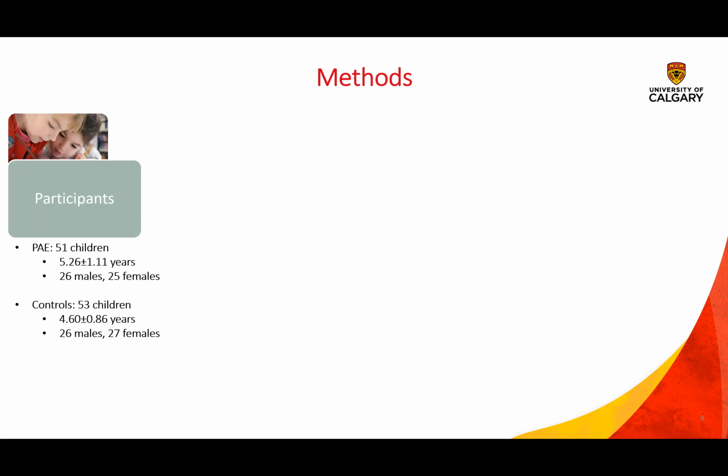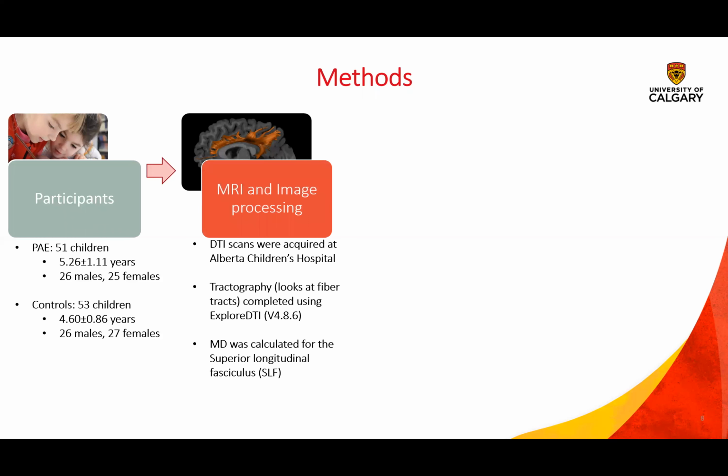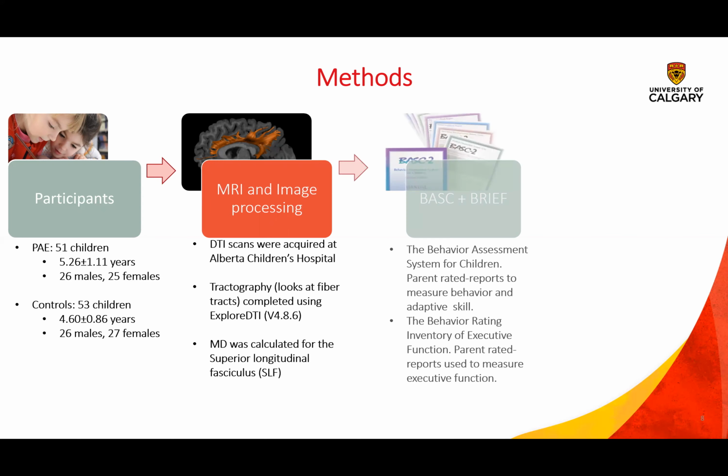For our methods, we had 51 kids with PAE and 53 controls with an average age of about 5 years old. For our MRI, the DTI scans were acquired at the Alberta Children's Hospital, and MD was calculated for the SLF, or the superior longitudinal fasciculus, which has been known to affect behavior, executive, and adaptive functioning.